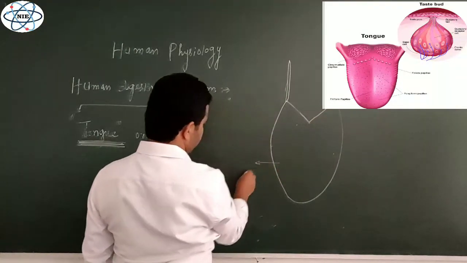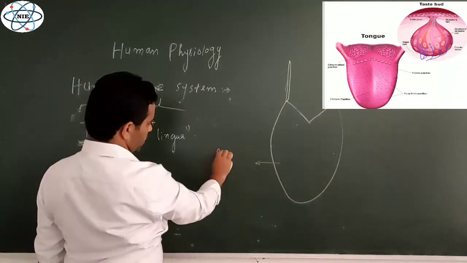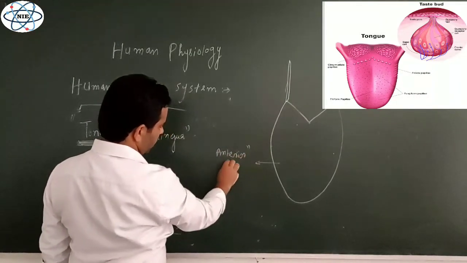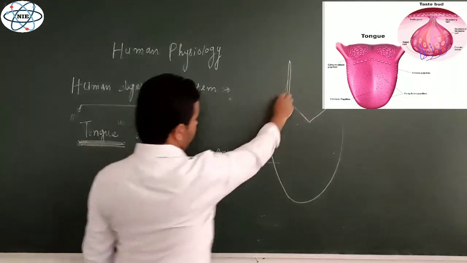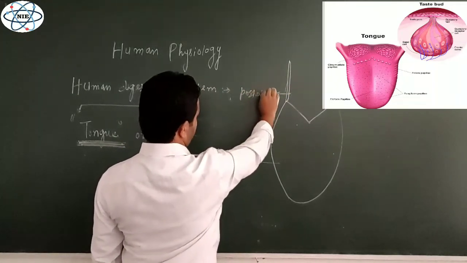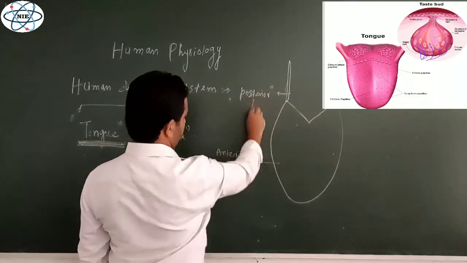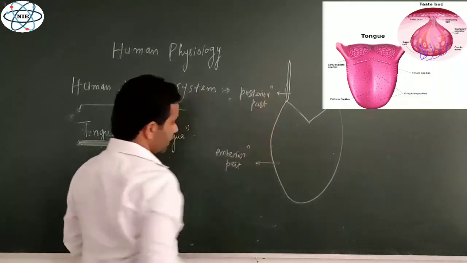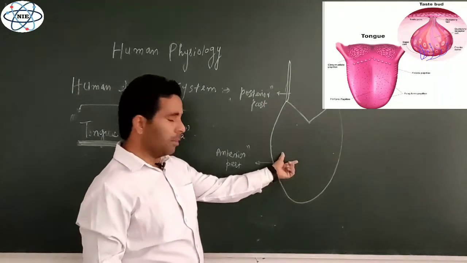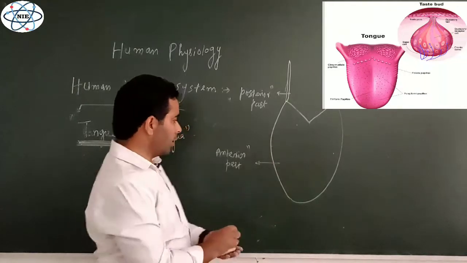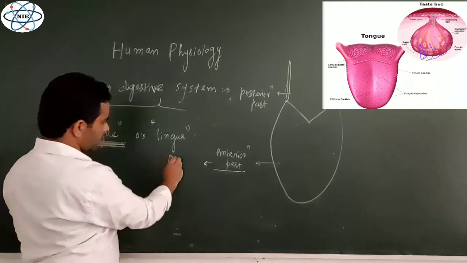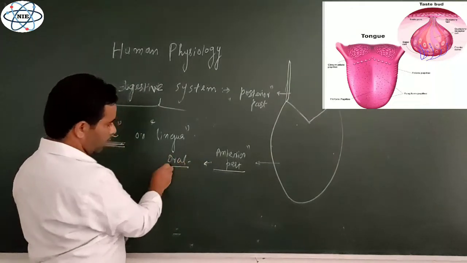This is the anterior part of the tongue, and this one is the posterior part of the tongue. Now most of this anterior part is present in the mouth, in the buccal cavity, in the oral cavity. So you can say that it is the oral part of the tongue.